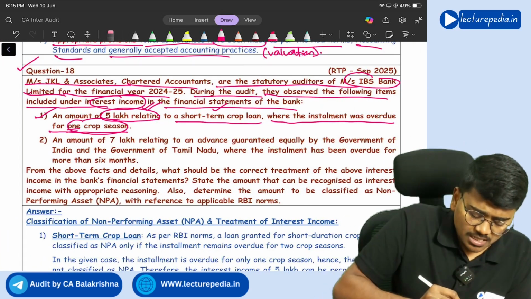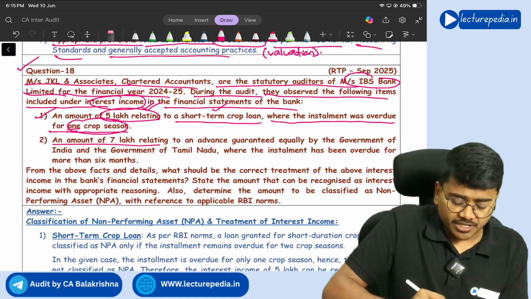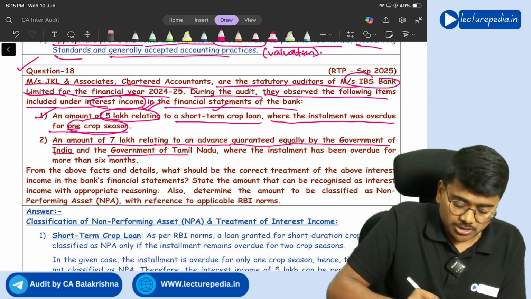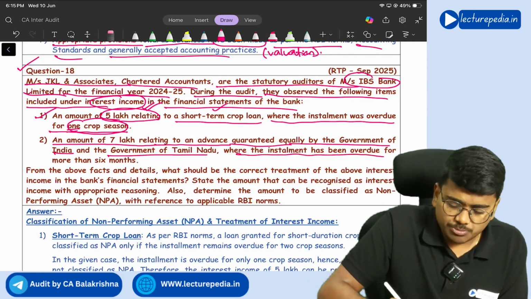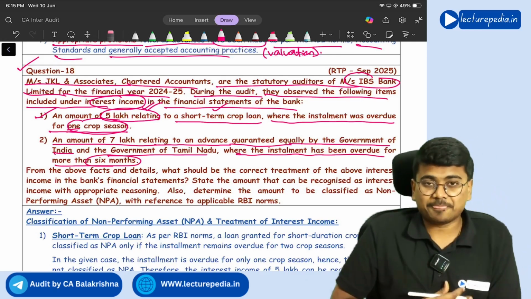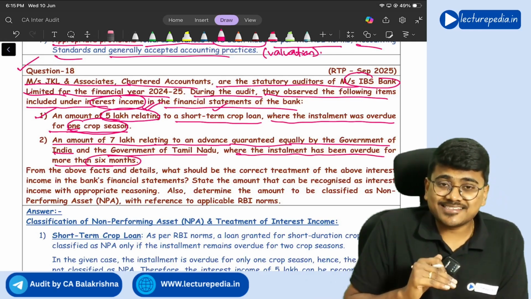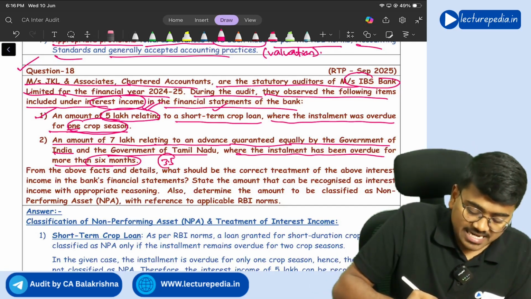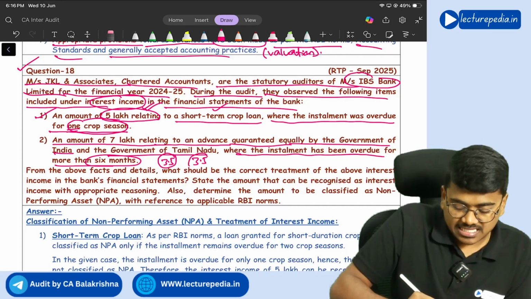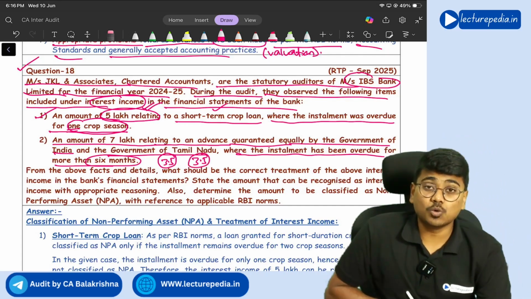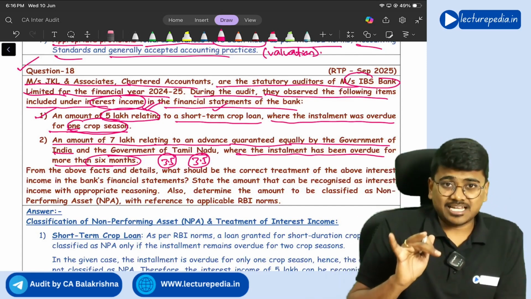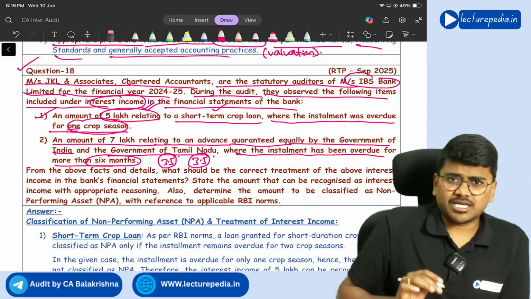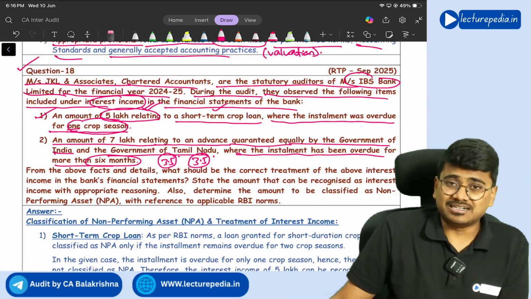Next, an amount of 7 lakh relating to advance guaranteed equally by Government of India and Government of Tamil Nadu, where installment has been overdue for more than 6 months. Now, this account is guaranteed by state government and central government. 3.5 lakh is guaranteed by state government, 3.5 lakh is guaranteed by central government. Now, this has become NPA for the purpose of income recognition. This is NPA. Complete 7 lakhs you should not recognize as interest.